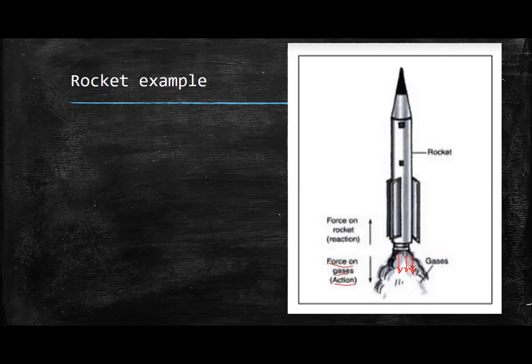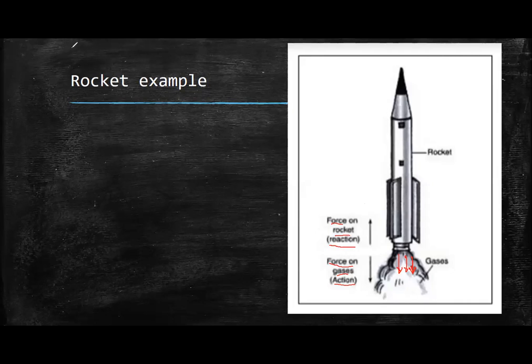This is the action force. Due to this, a reaction force is produced according to Newton's third law. This reaction force acts on the rocket, propelling the rocket upwards. So the rocket pushes the gas downwards, and due to Newton's third law, there is an upward force on the rocket itself, leading to the motion of the rocket. So this is the second example.